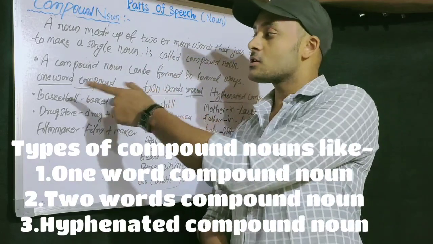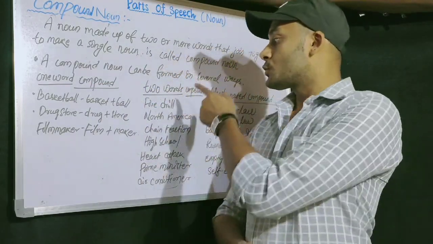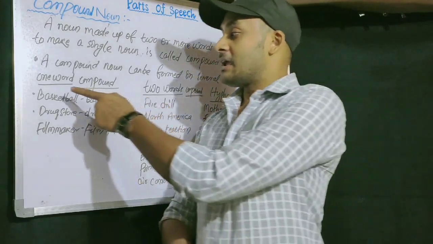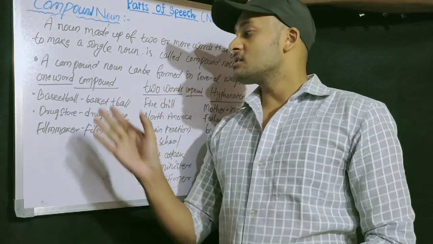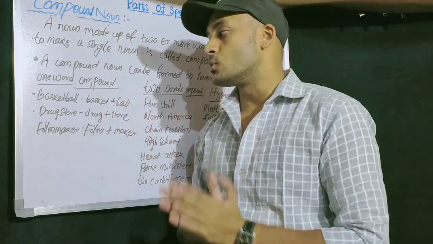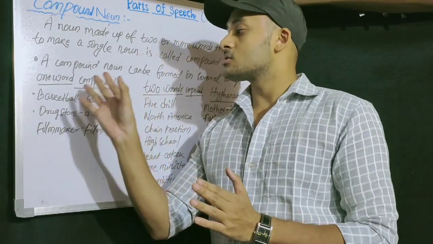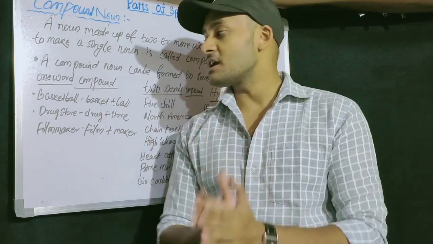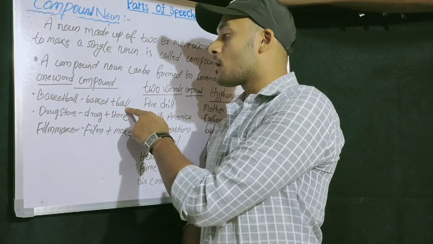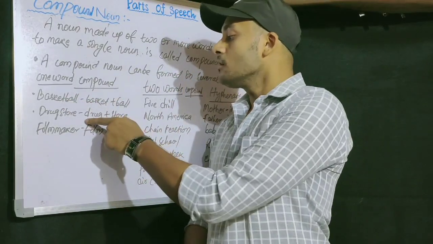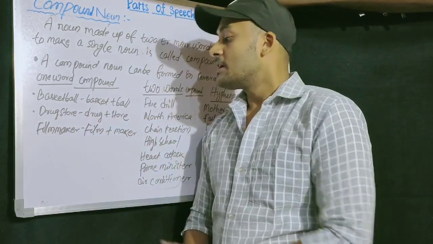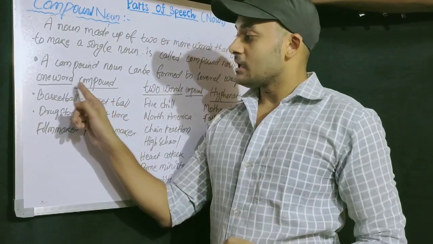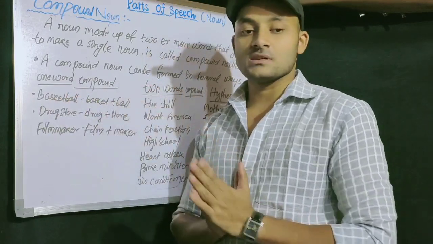First, one word compound noun, two words compound noun, and hyphenated compound noun. In a one word compound noun, there is no space between the two words. Like basket plus ball, basketball. Drug plus store, drugstore. Film plus maker, filmmaker. You can see in these words there is no space.